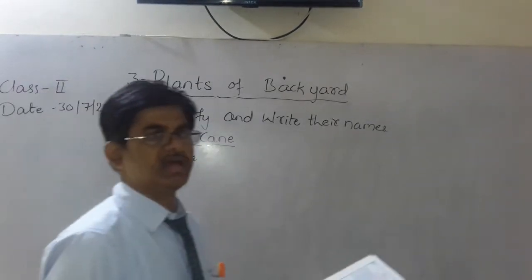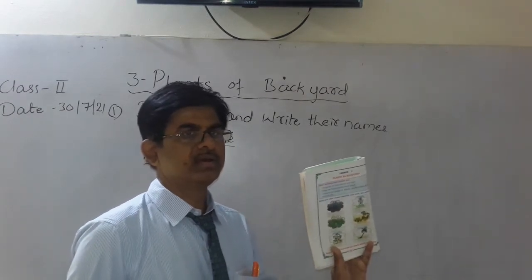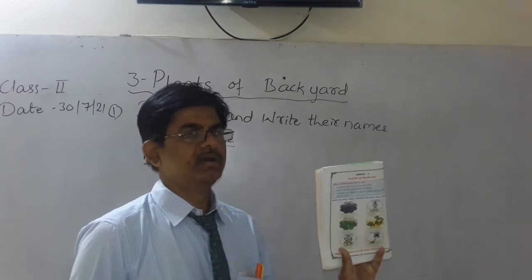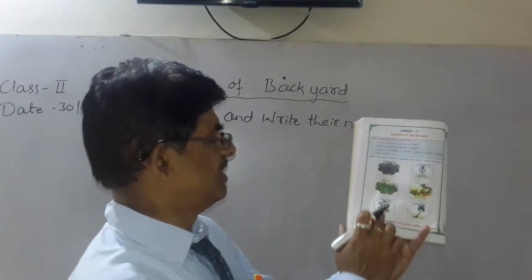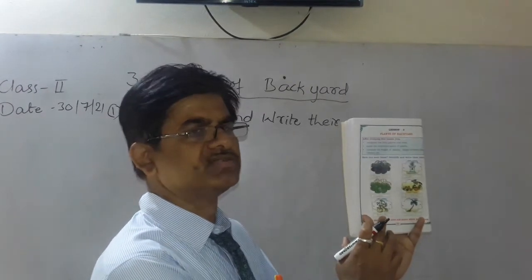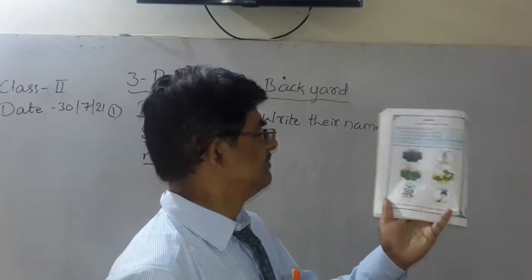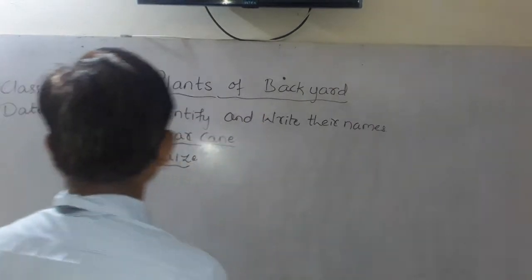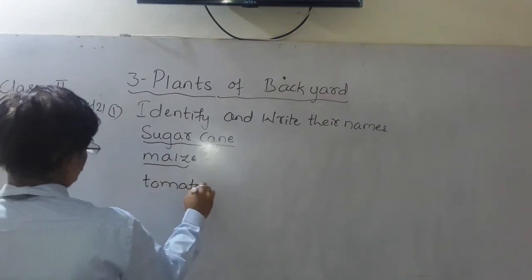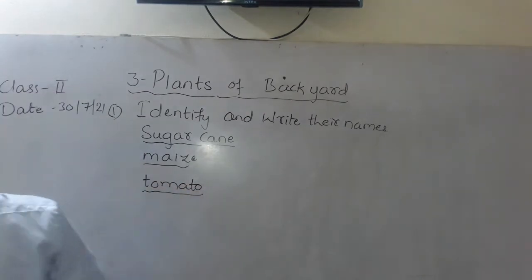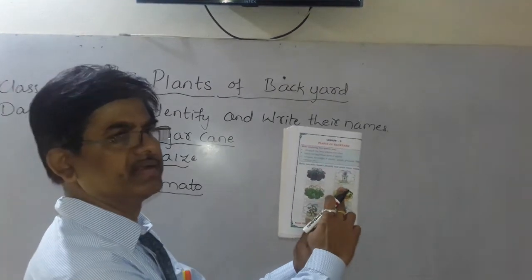Maize means munjala, ಗೋವಿನ ಜೋಳ. Have you seen it? So this is the maize. Understood? Now after maize, you can see the red colored fruit, and this is nothing but a vegetable plant, that is tomato. So the third one is tomato.